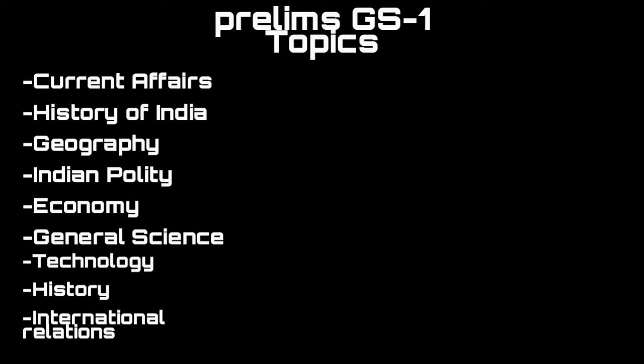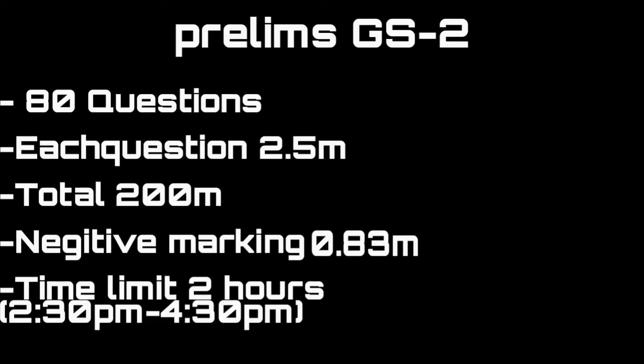The topics are current affairs, history, geography, polity, economy, general science, science and technology, and international relations. These are the topics of paper 1. And paper 2 has 80 questions. Each question carries 2.5 marks, so total 200 marks. Negative marking is 0.83 marks for each wrong answer. The time limit is also 2 hours, in the afternoon 2:30 to 4:30 on the same day as prelims paper 1.